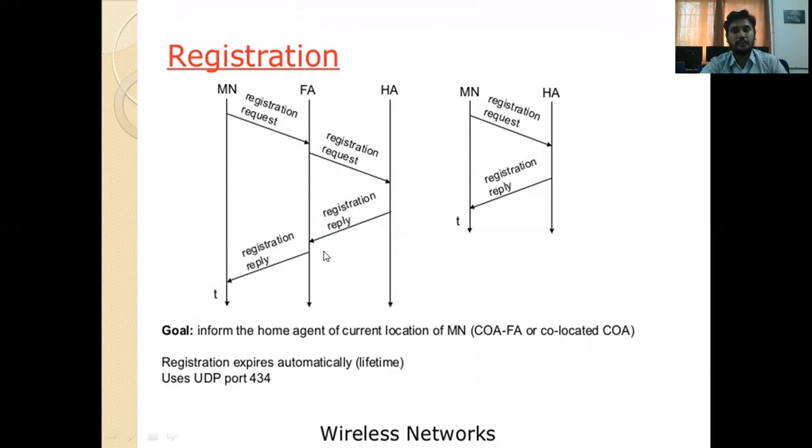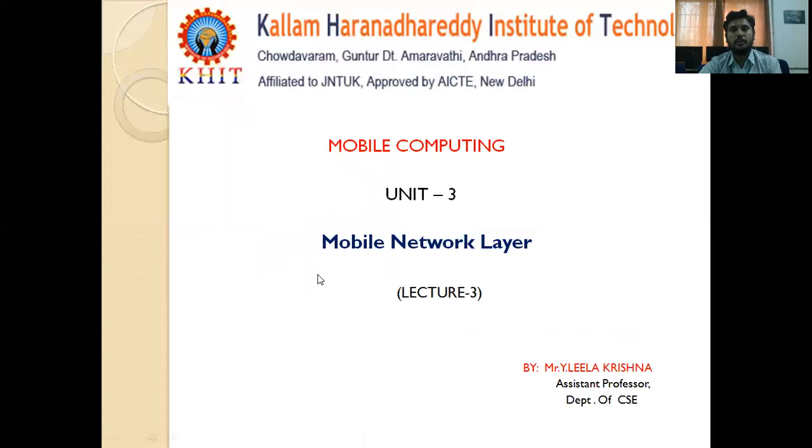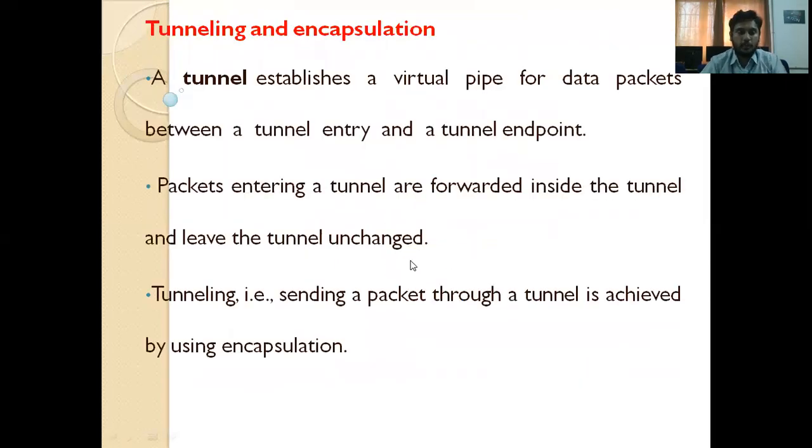After identification and discovery of the agent or mobile node, the next immediate step done by the system is agent registration. So after the registration, the third step is data transfer. So how is data transferred? That we covered in lecture number 3. Data is transferred by using a tunnel. So via the tunnel, data is transferred from the sender to the receiver, or source to the destination.